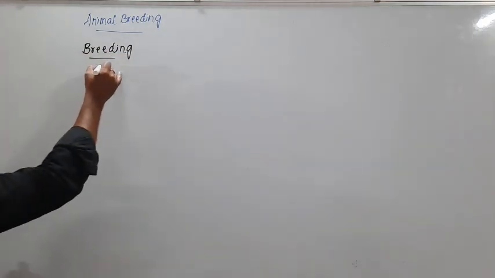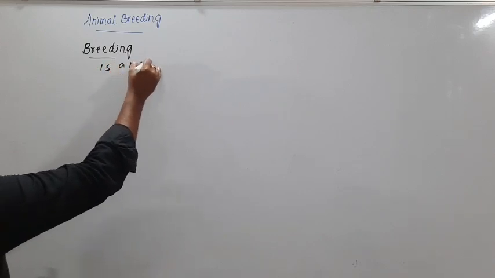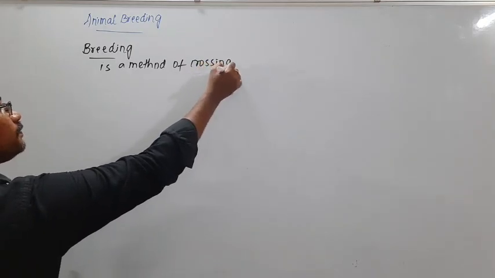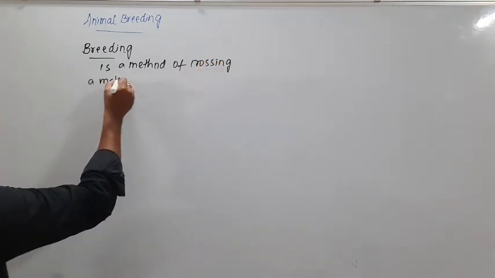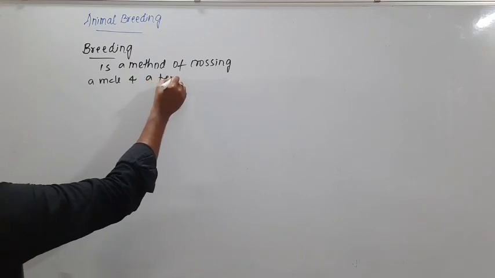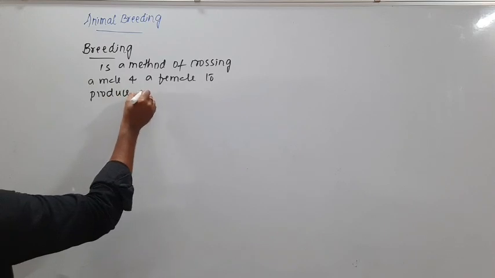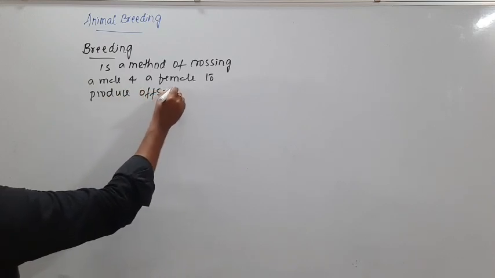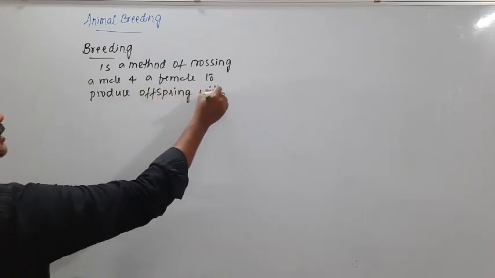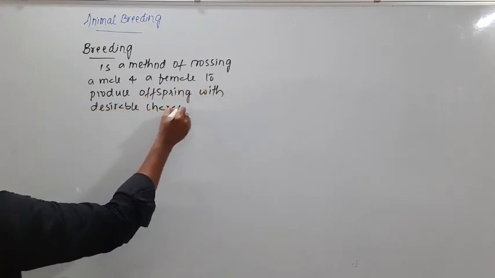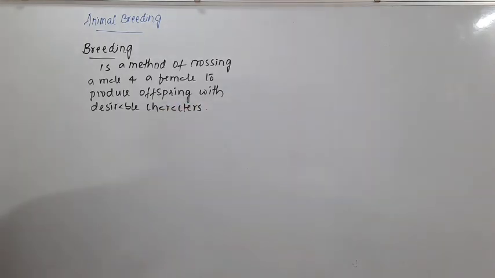Breeding is a method of crossing a male and a female to produce offspring with desirable characters. It is a method of crossing a male and a female to produce offspring with the desirable characters.